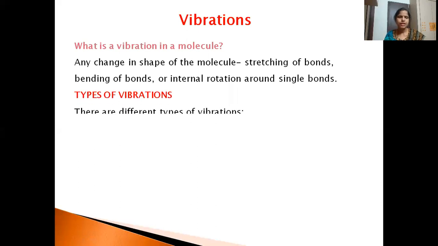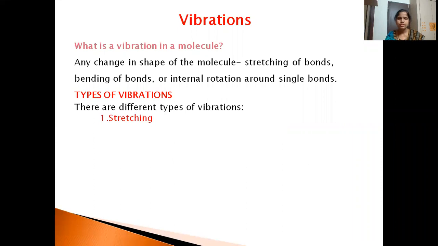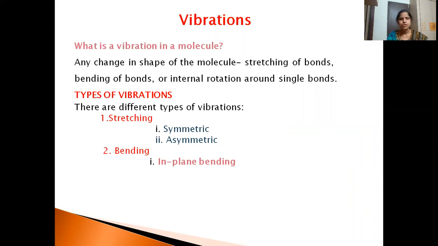Here we have different types of vibrations. There are two main types: stretching and bending. In stretching, we have symmetric stretching and asymmetric stretching. In bending, we have in-plane bending and out-of-plane bending. In-plane means the atoms are bending within the same plane.